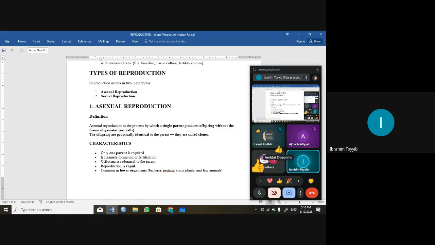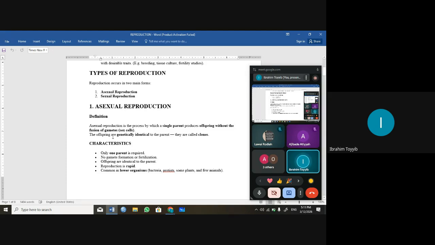Asexual reproduction is a kind of reproduction that only involves a single parent to produce offspring, without the fusion of gametes or sex cells. Gametes are the male sex cell and the female sex cell.